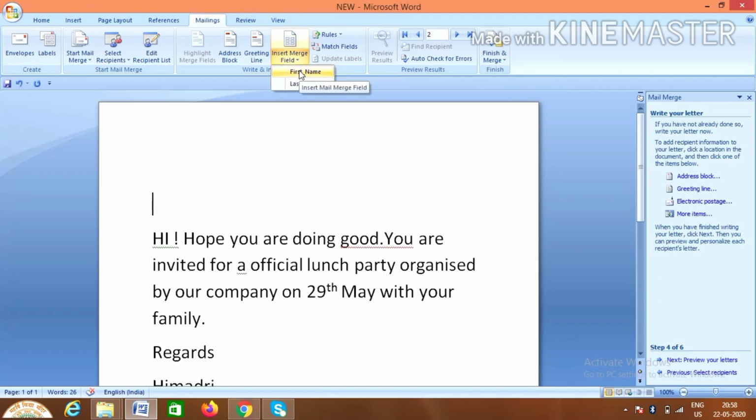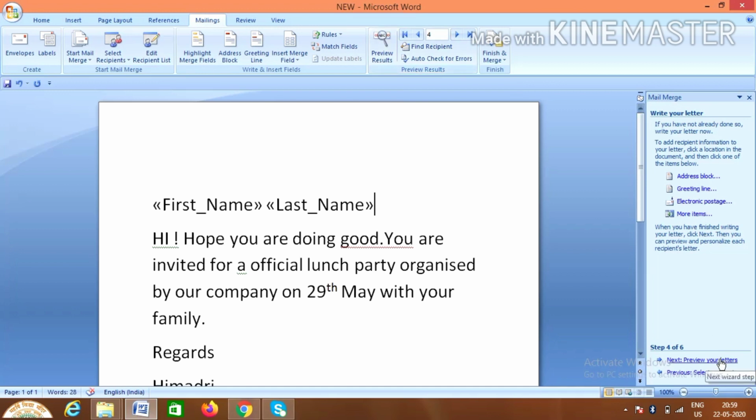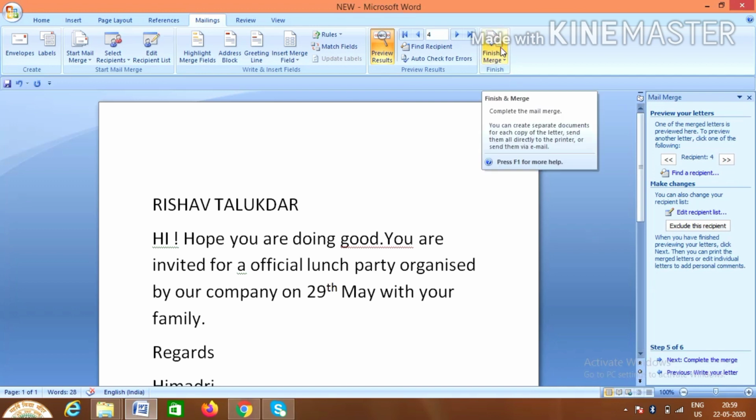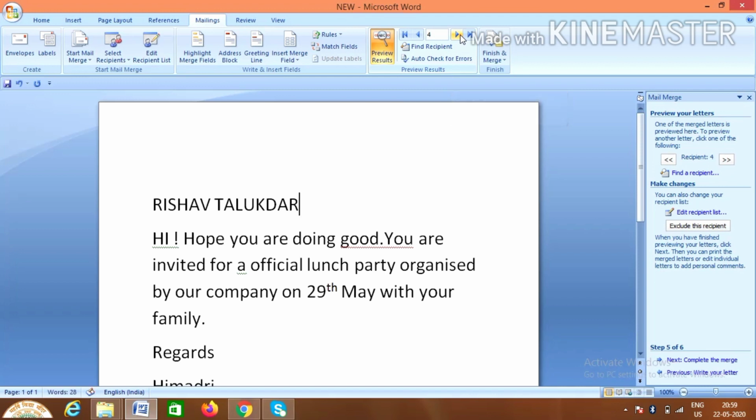After that we will click here, insert merge field. We will click on first name, give a gap because we need a gap between first name and last name, then last name. Alright, done. Then finish and merge. Okay, now we can see Rishabh Talukdar. After this we can copy it and save it to Rishabh Talukdar, just changing this.